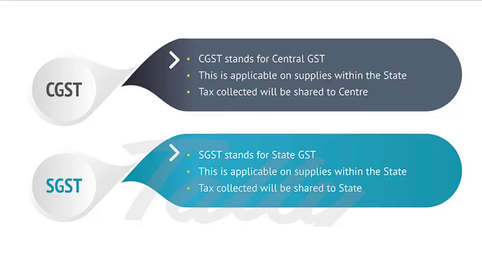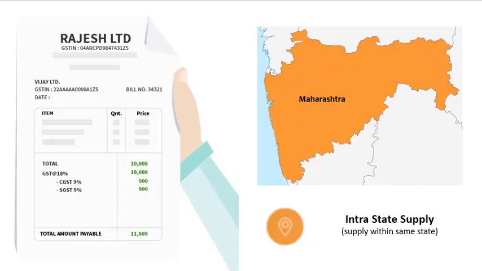Consider an example of CGST and SGST. Let's suppose Rajesh is a dealer in Maharashtra who sold goods to Anand in Maharashtra worth 10,000. The GST rate is 18%, comprising a CGST rate of 9% and an SGST rate of 9%. In such a case, the dealer collects 1800 in total: 900 will go to the central government and 900 will go to the Maharashtra government.